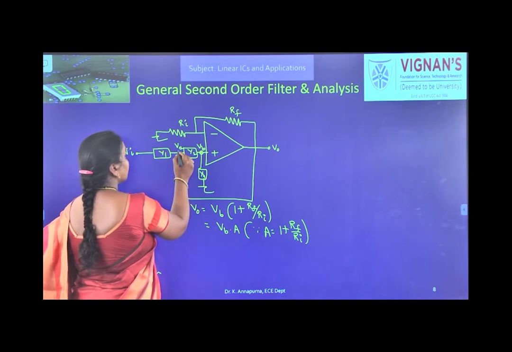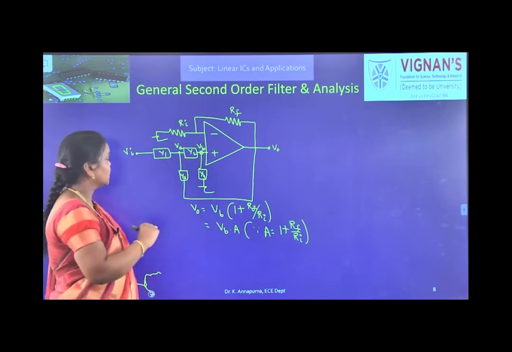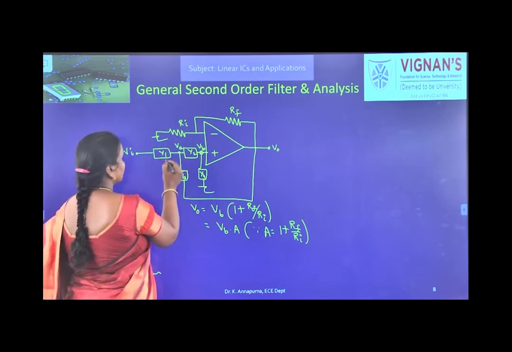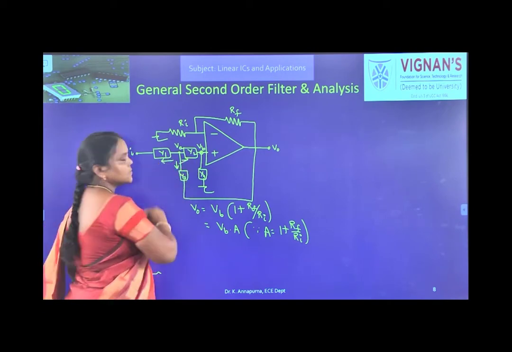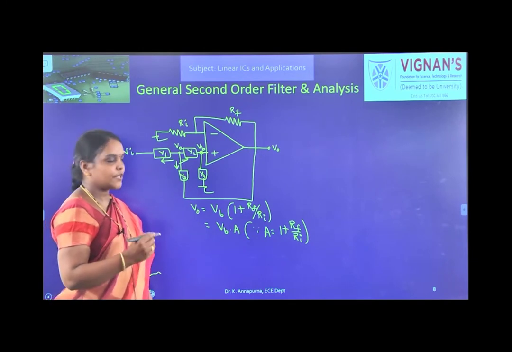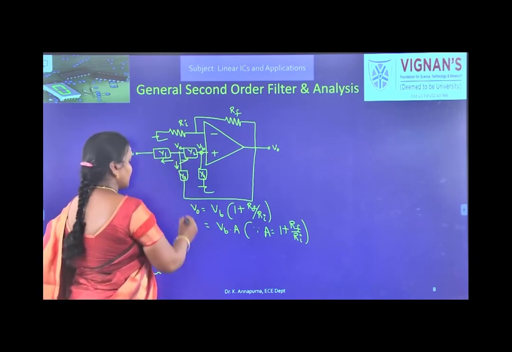Now, let us apply KCL at node A. Let us assume all are leaving currents.